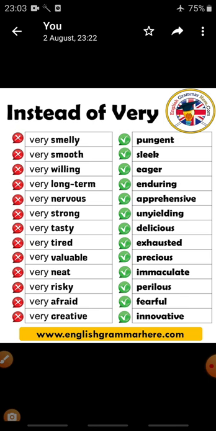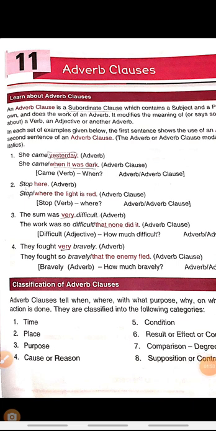So, I have told you two words today. Instead of saying very nervous, you can use the word apprehensive. And instead of saying very valuable, you can use the word precious. I hope these two words will help you in your daily life, and in this way we will be learning two words daily in our English class. So let's start today's class.